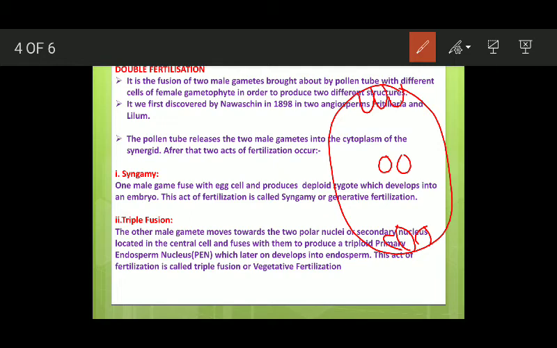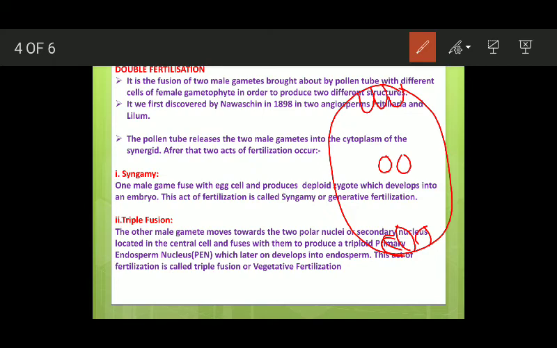Basically, it is a fusion of two male gametes brought about by the pollen tube with different cells of the female gametophyte in order to produce two different structures. जो मेल गेमेटोफाइट होता है, पोलन ग्रेन होता है, पोलन ट्यूब होता है, उसमें जो दो गेमेट्स होते हैं, one male gamete fuses with one type of cell of the female gametophyte, and another male gamete fuses with another type of cell of the female gametophyte, and obviously we are going to get two different structures out of this fertilization.